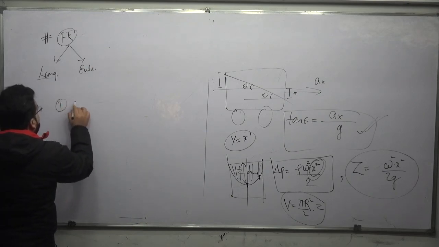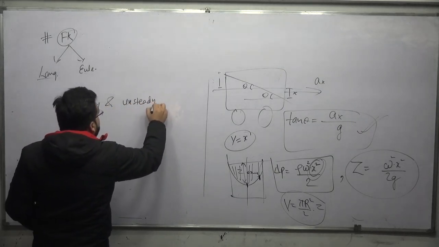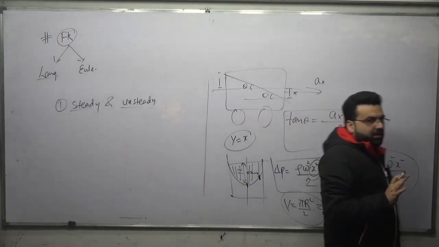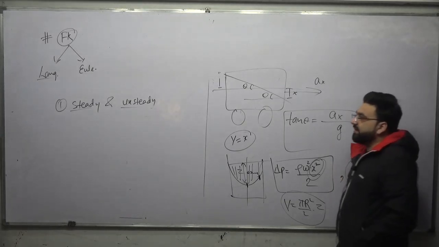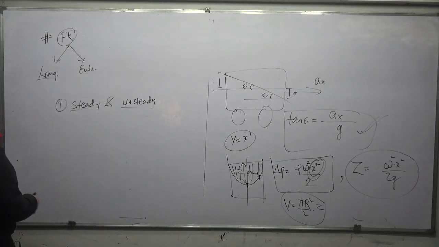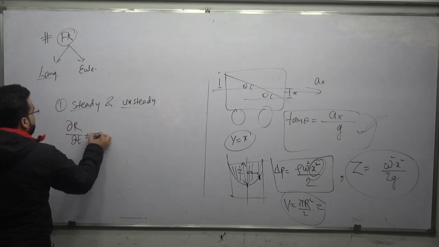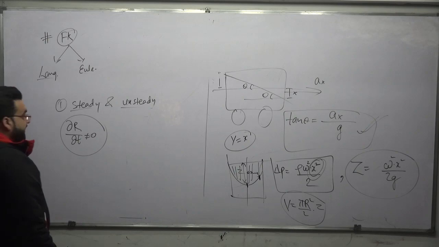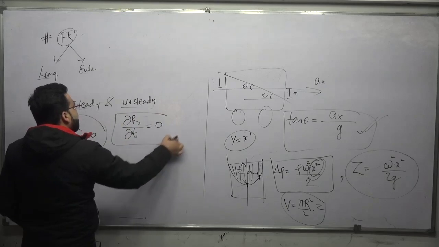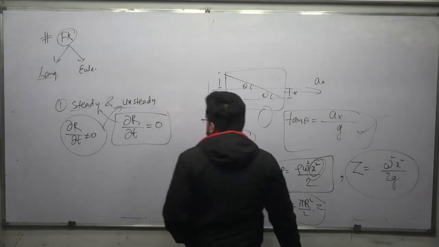First we have steady and unsteady flow. I told you that whenever it is steady, as in ready, steady, go, it is talking about time. When the fluid properties are not changing with respect to time, it is said to be a steady flow, and if they are changing with respect to time, it is said to be an unsteady flow. We discussed steady and unsteady flow.